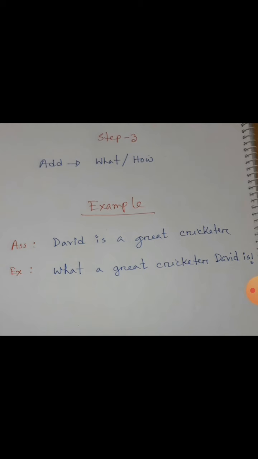So here I put "what" first, and then we put the second portion, a great cricketer. Look here, a great cricketer. Then we put the first portion, David is. So: "What a great cricketer David is."